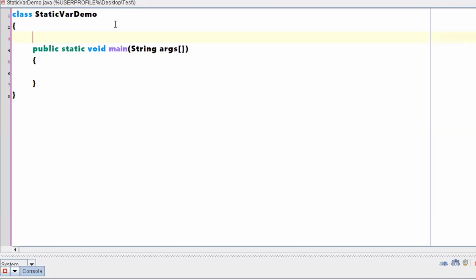So there is no need to refer to that particular value by creating an object. This is what we were saying from that particular time, right? So what is his question? Can I write something like this: static int x = 10? This is a static variable defined, right? So without creating any object of this particular class, can we execute a program like this and print the value of x?